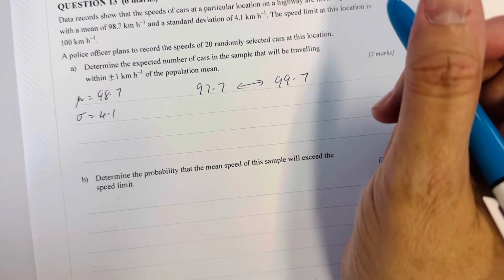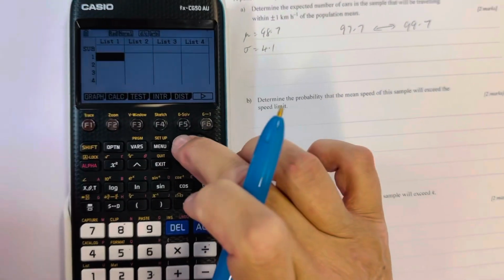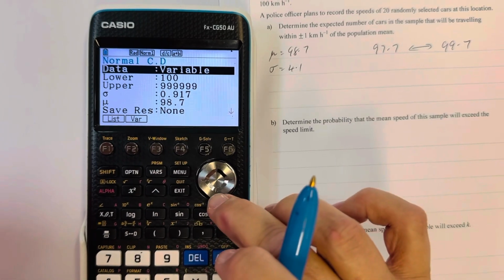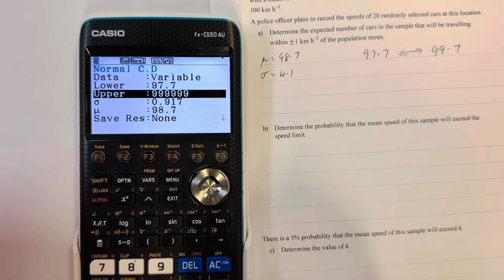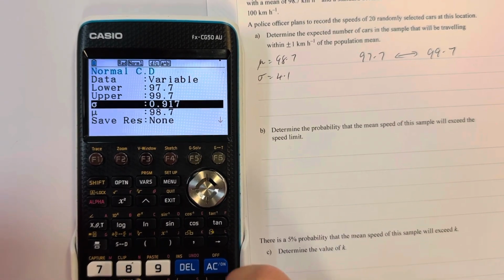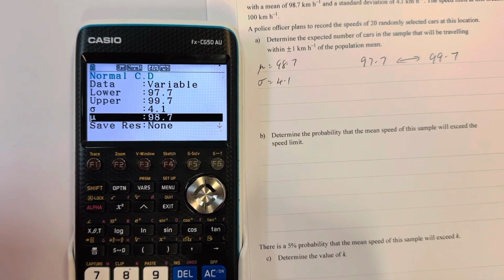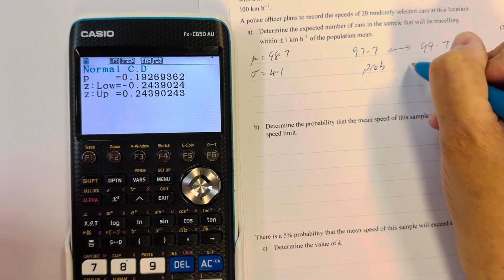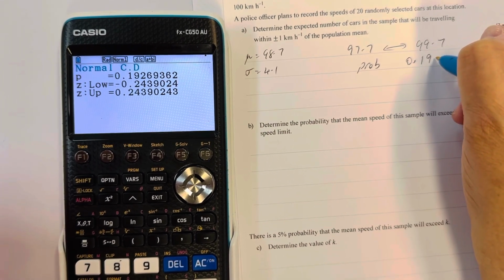Now it's normally distributed, so I'm going to go to distribution, normal, NCD. My lower is 97.7. My upper is 99.7. My standard deviation is 4.1, and the mean, 98.7, is there. And I get the probability of 0.193.